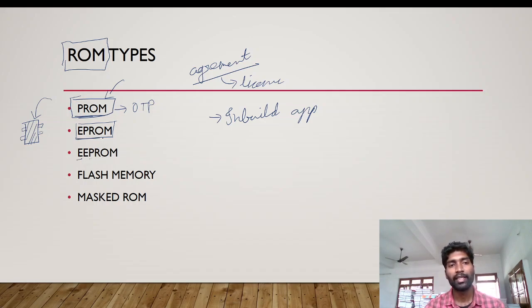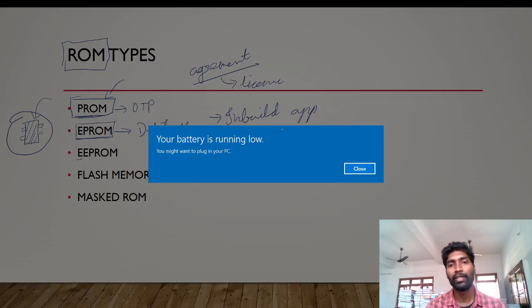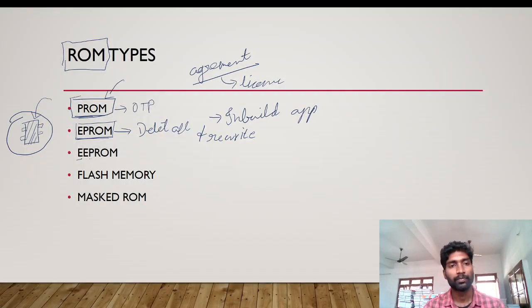When we are talking about EPROM, if you want to make any modification to that program in this ROM, you have to delete everything, delete all, and we have to rewrite. But when we come to the EEPROM, we cannot delete all, but we can delete blocks.